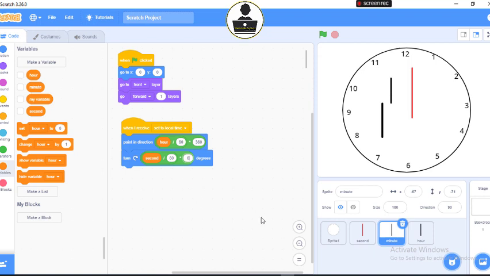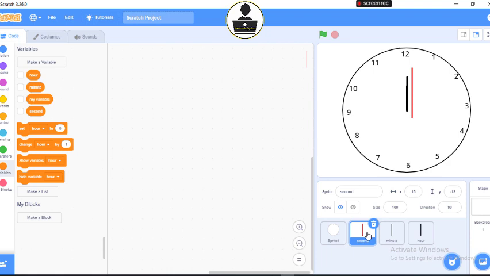The only code remaining now, if we check our clock, everything is normal. The only one remaining now is just the second. So let's go to our second and write our code for the second. You may think that the code for the second is much. It's not much. It's quite a very short code.